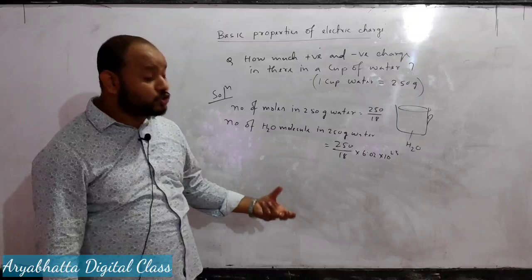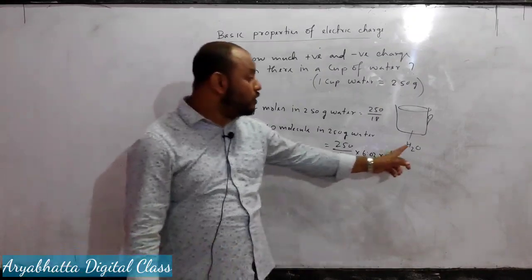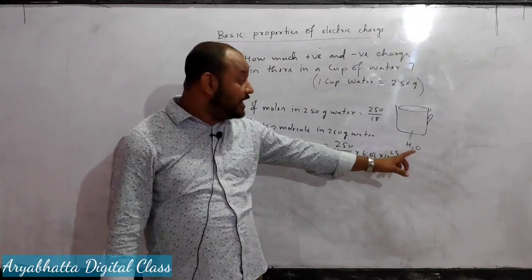In 1 H2O molecule there are 10 protons or 10 electrons, because in oxygen there are 8 protons and there are 2 hydrogen.